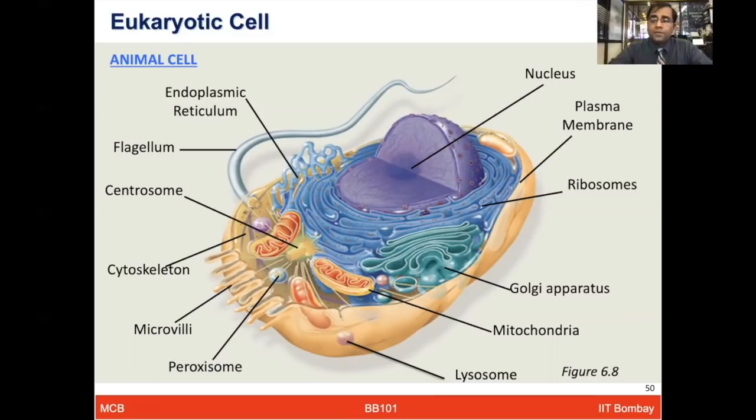Most of the organelles we will be talking about have a similar function whether we talk about the animal cell or the plant cell, but there are a few organelles which are quite distinct, and they give these cells the ability to cope with different specialized functions in animal cells or plant cells. So we have talked about endoplasmic reticulum, the flagellum, centrosome, cytoskeletal material, microvilli, peroxisomes, lysosomes, mitochondria, Golgi apparatus, ribosomes, plasma membrane, and nucleus with the nuclear membrane.